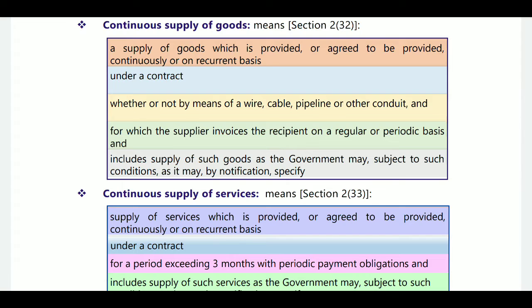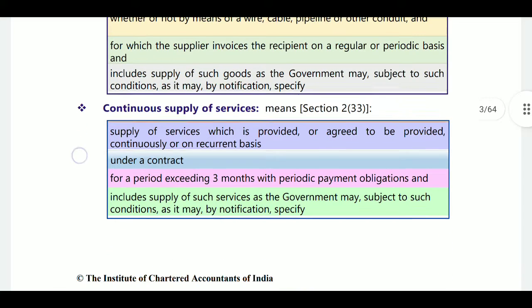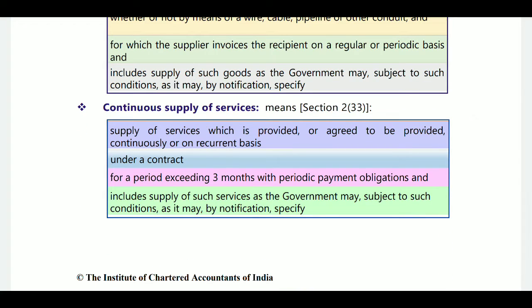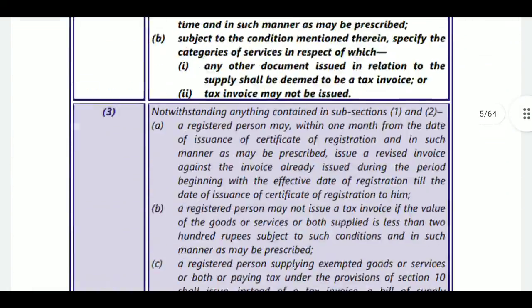Where it is a continuous supply of services, there will be a recurring payment, that is, for a period exceeding 3 months, with a periodic payment obligation. The remaining conditions are the same, that is, there must be a contract and the continuous supply must exist. Next, section 31.